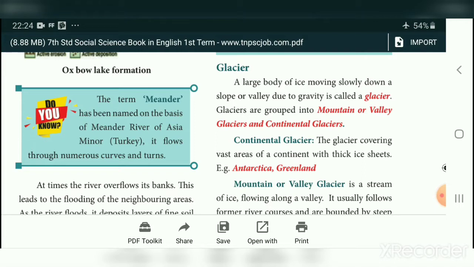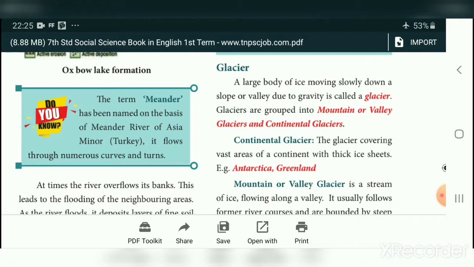If the head of a mountain is covered by ice, and the ice becomes rock because of high density and high gravitational force, the big ice rock moving slowly down a slope or valley is called a glacier. We can classify glaciers into two: mountain or valley glacier and continental glacier.